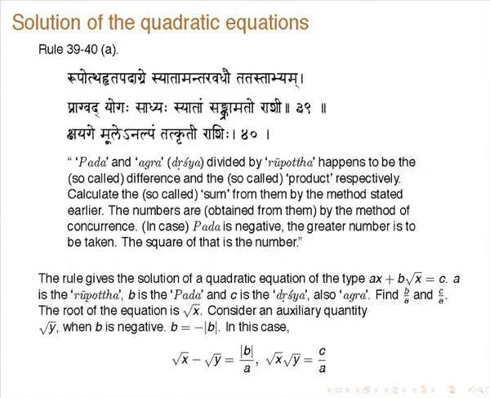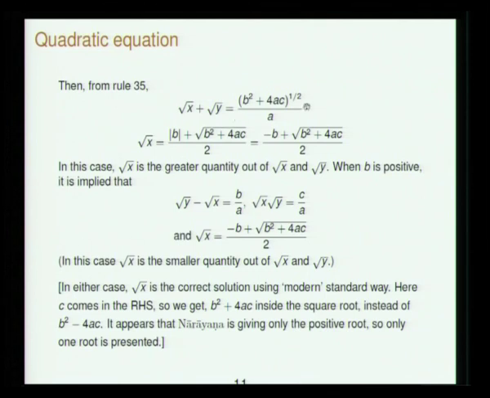Then, this is not the other root, it is somewhat different. He is trying to use this. So you find these quantities. Similarly, root x plus root y he has given. You see, root x minus root y is this, then root x plus root y will be, he is giving this. So finally root x is mod b, here b is negative, so minus b plus square root of b squared plus 4ac by 2. In this, root x is the greater quantity out of root x and root y.